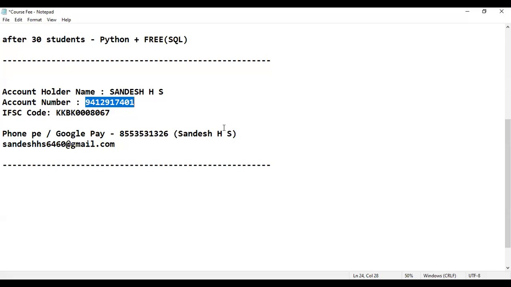Guys, just wait a minute. KKBK means what? I think it's my Kotak Mahindra Bank. Let me just check it out. Just give me 1 minute. I think it's my Kotak Mahindra account. Let me just check that. Yeah, correct. I thought it's my Karnataka bank account. Yeah, it's my Kotak Mahindra.